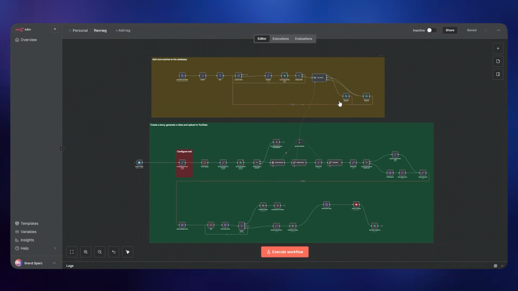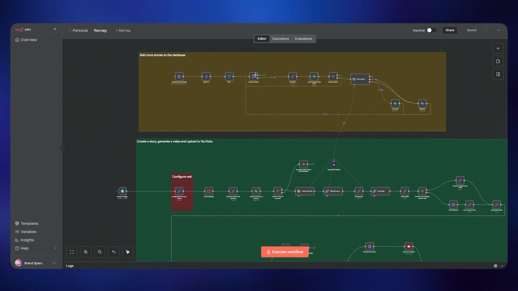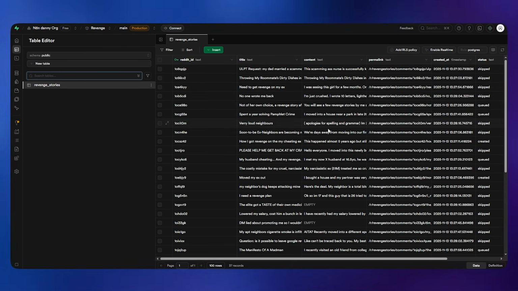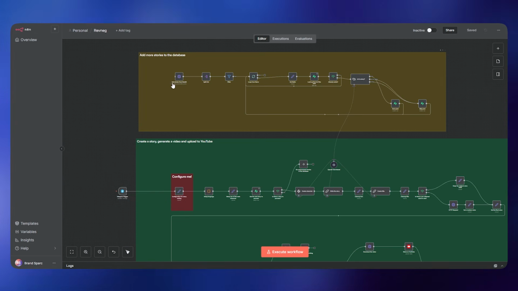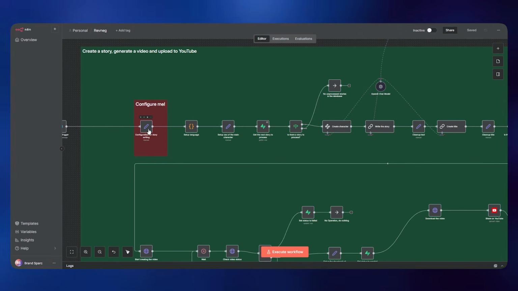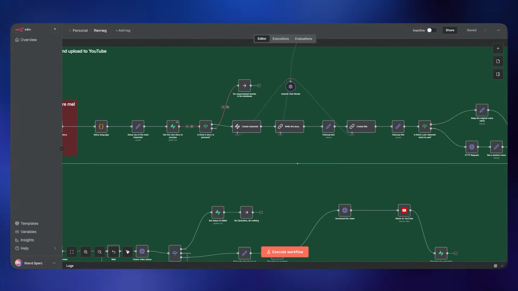I will also give this to you as well, but this would be a bit complex. Basically this thing adds the stories to your database. These are the stories that it has added already. It scrapes data from Reddit, does its own thing, and makes this table. And then once this is finished, we execute the workflow. The workflow does the same thing. It checks everything, and then it checks the database.